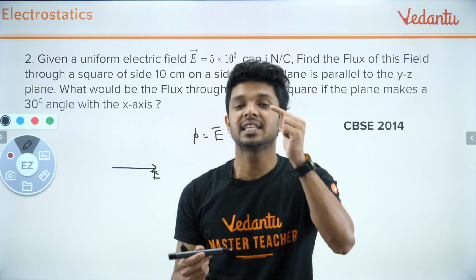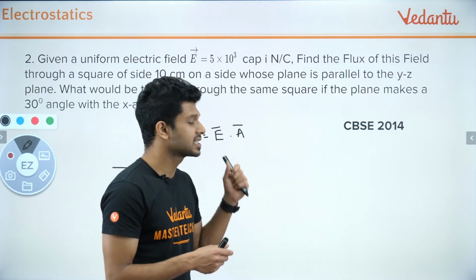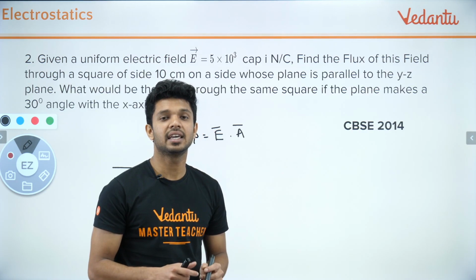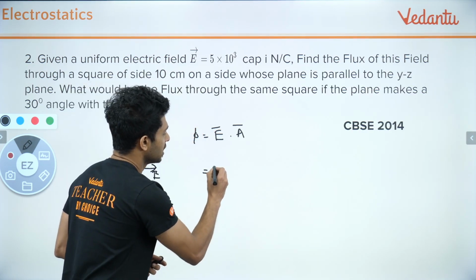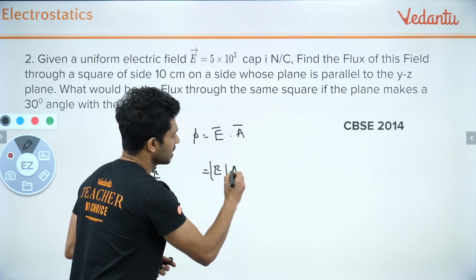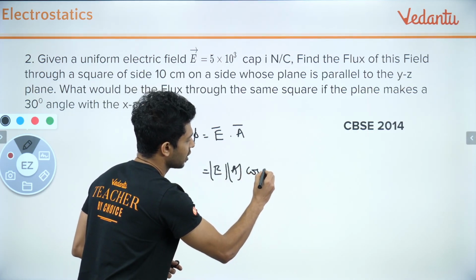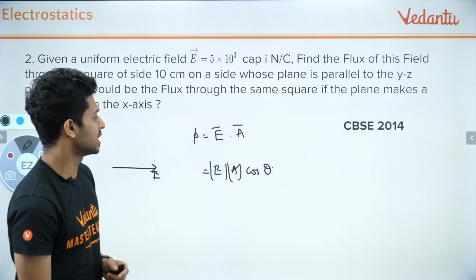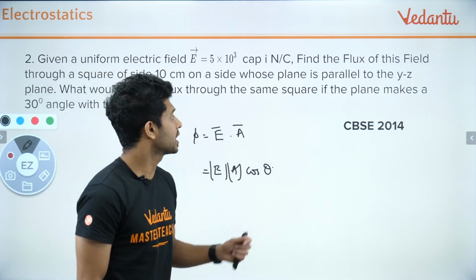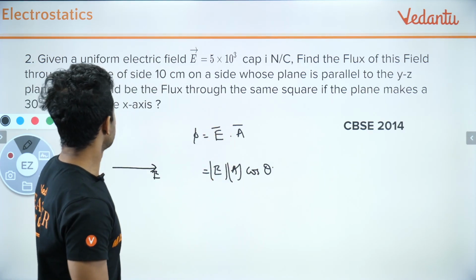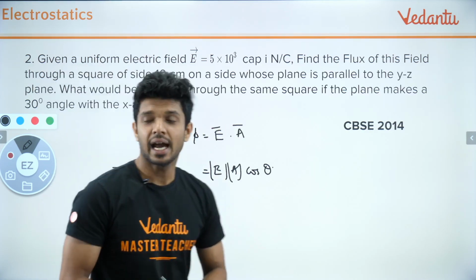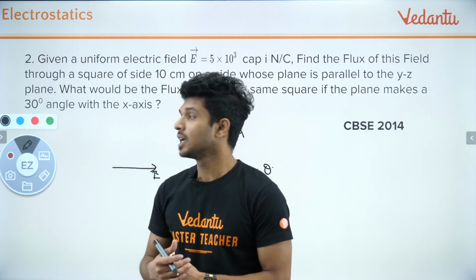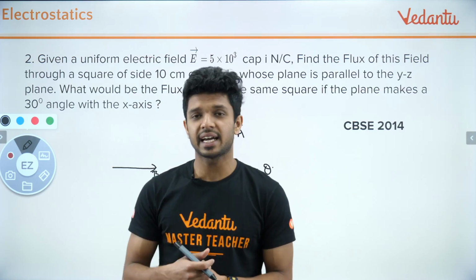Theta is the angle between the electric field vector and the area vector. So this will be equal to E magnitude, A magnitude, and cos of the angle between them. Understood? Now what we have to do is, it is given that the electric field is making an angle of 30 degrees with the plane or with the x-axis.